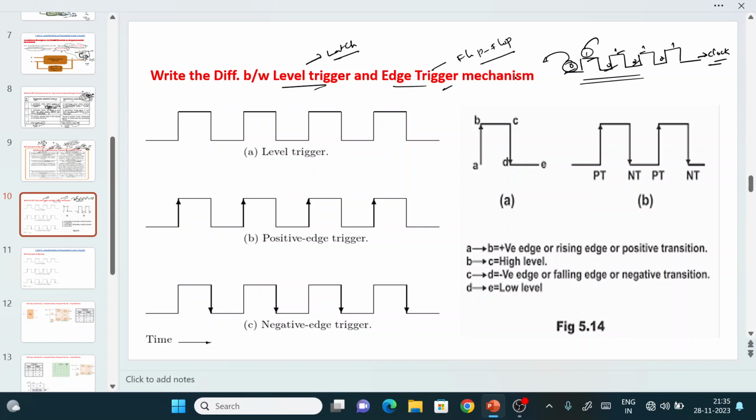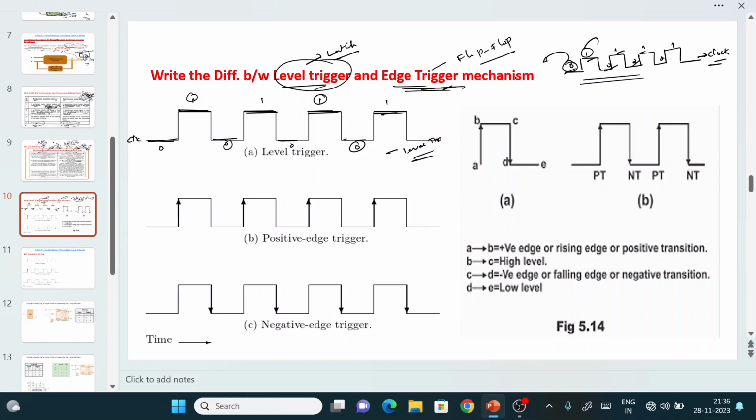Now what is the difference between level triggering and edge triggering? So this is my clock signal. Level triggering means you are taking the output based on the 0 or 1. So here it is 1, here it is 1, here it is 1, and this is 0, this is 0. If you are taking the output based on logic 1 or logic 0, then it is called level triggering. It means that level 0 or level 1 is called level sensitive operation or level triggering operation. All latches will work based on this level triggering.